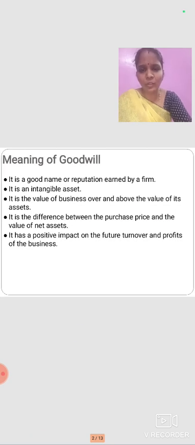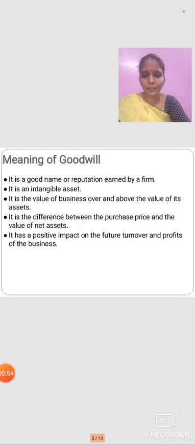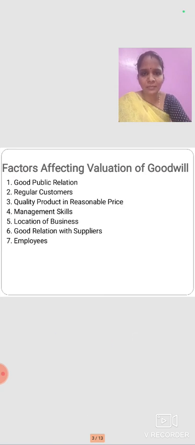The meaning of goodwill. Goodwill is nothing but the reputation the company has earned, and it should be calculated only in numerical form. It is unquantified data. Goodwill is an intangible asset. It is the value of the business over and above the value of its assets, the difference between the purchase price and the value of the net assets. It has a positive impact on the future turnover and profit of the business.